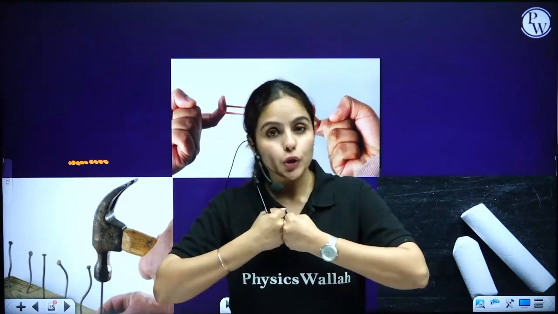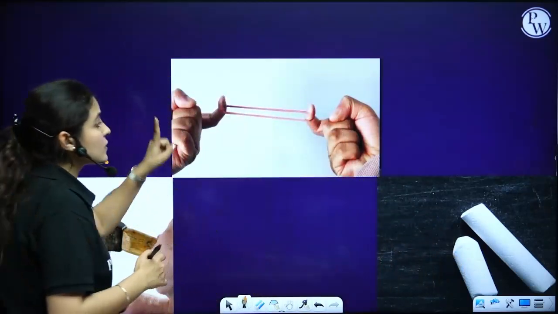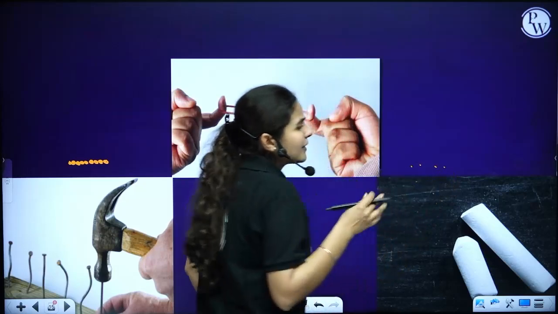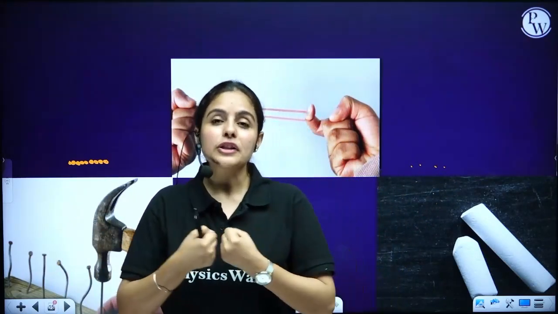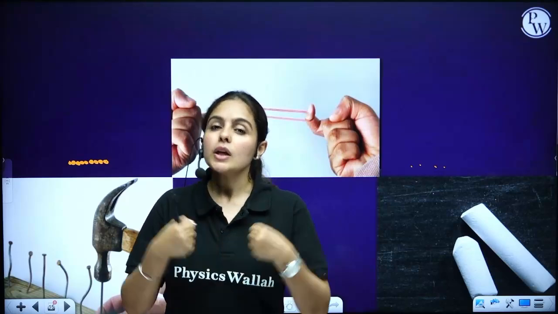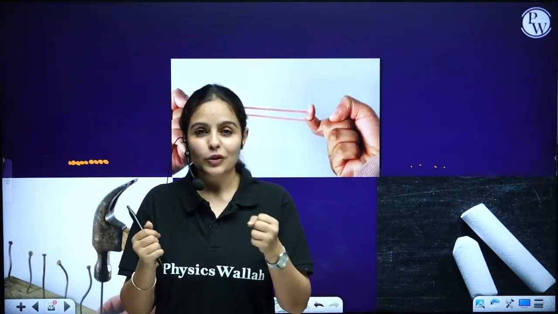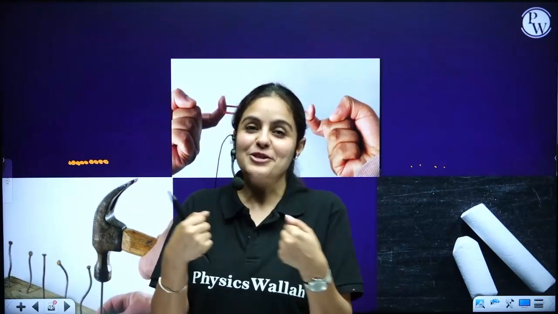So it's hard to break because they are quite close to each other. Whereas if I talk about chalk, the particles are a little less bound to each other. The force of attraction is quite weaker. They are not too much attracted to each other, so it can be broken. See, a relation can be broken easily if they are not attracted to each other.